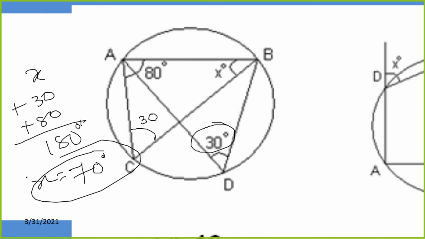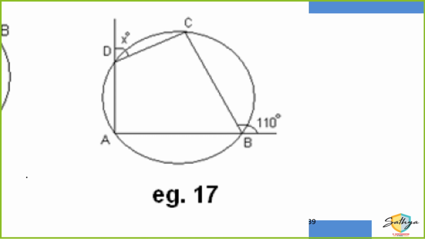Chalo guys, one last example. 110 degrees is given. X find karna hai. This is 110 degrees. It is given. This angle X I have to find. X, this entire degree is, this one is X. You have to find this angle.